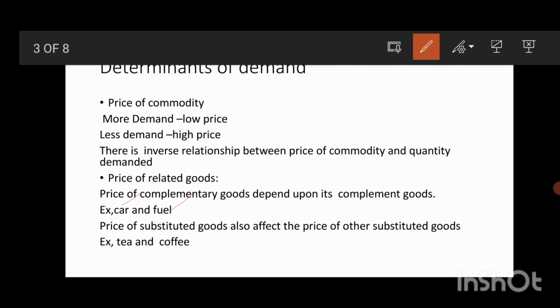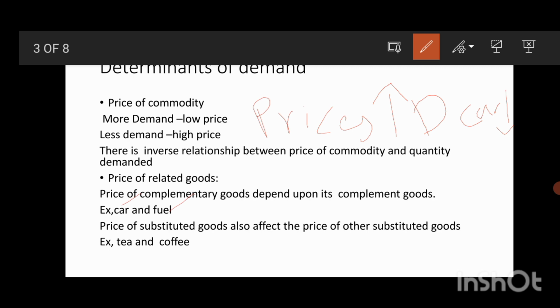Here car is the product, and its complement is fuel. Now take an example where the price of fuel has been rising. Will demand for cars reduce or increase? Demand for cars will be less, because the price of fuel has been rising.